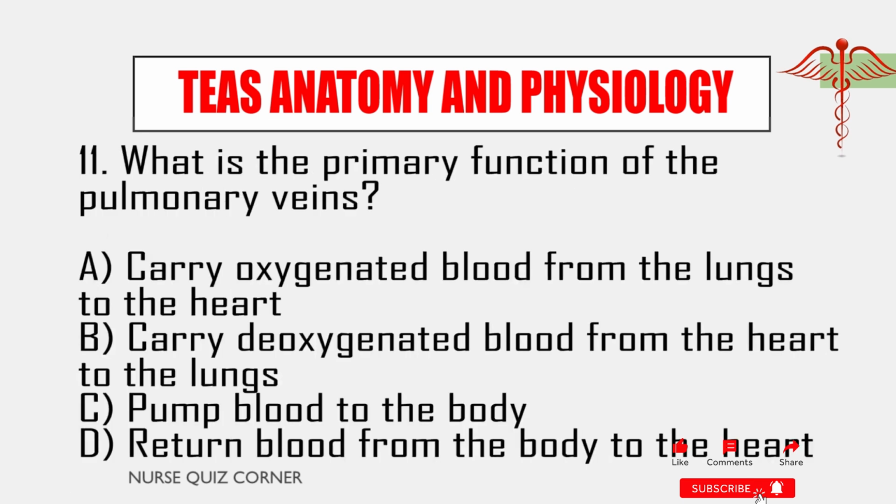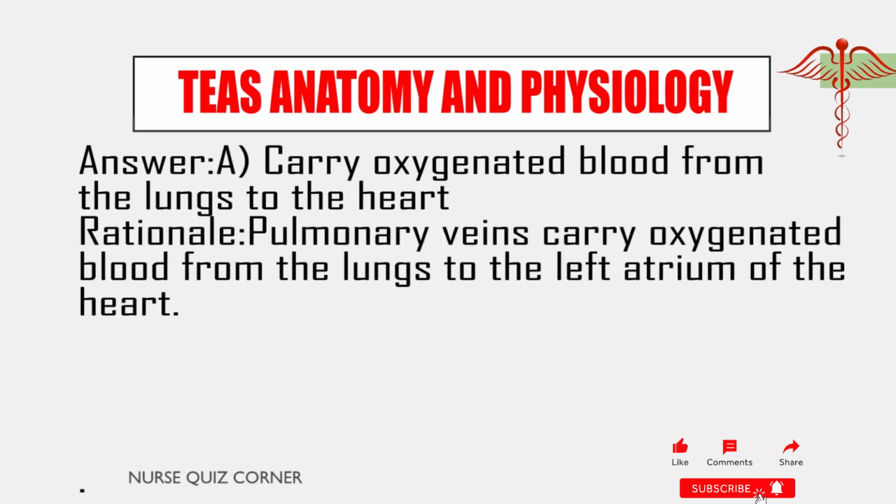11. What is the primary function of the pulmonary veins? A. Carry oxygenated blood from the lungs to the heart. B. Carry deoxygenated blood from the heart to the lungs. C. Pump blood to the body. D. Return blood from the body to the heart. Answer: A. Carry oxygenated blood from the lungs to the heart. Rationale: pulmonary veins carry oxygenated blood from the lungs to the left atrium of the heart.